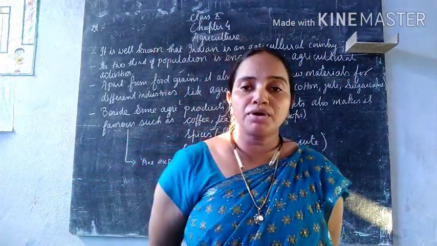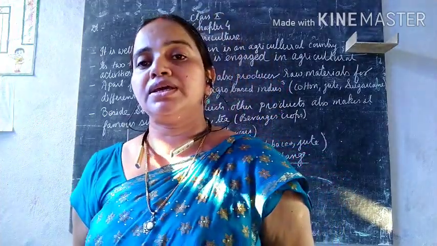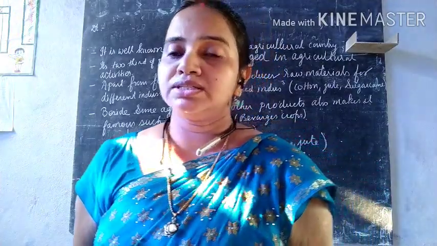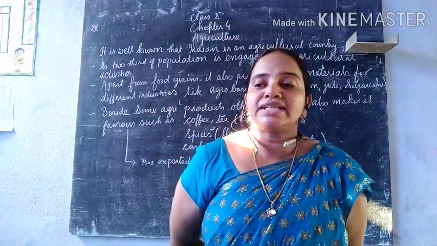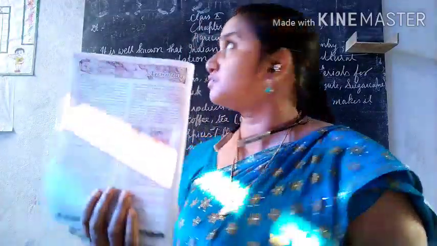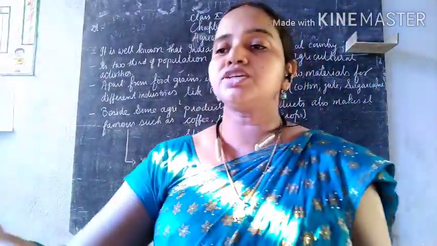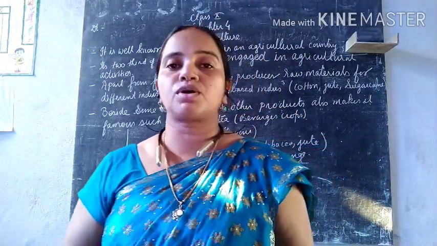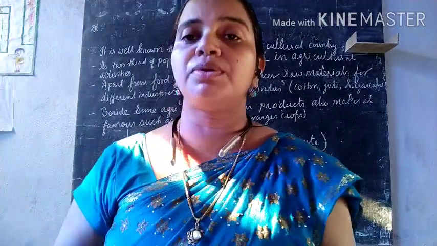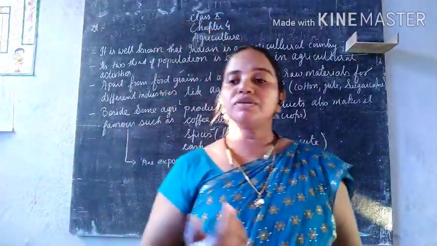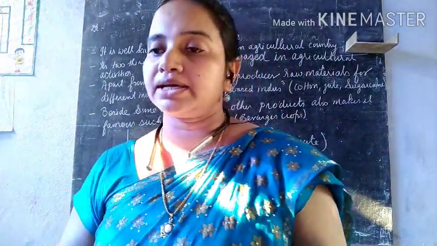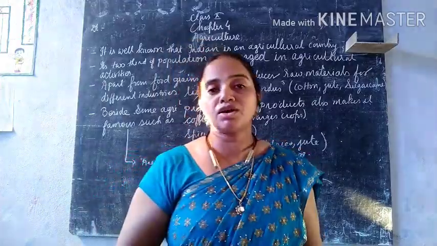But how it is becoming important to everybody in the family as well as in our society, we'll see in this chapter. In your NCERT book, this is your fourth chapter, and in it we will discuss the types of farming, the cropping pattern, and the major crops. One by one we'll deal with everything. First we'll know the importance of agriculture, why agriculture is important in our country called India.